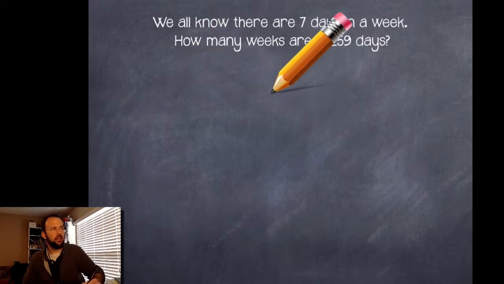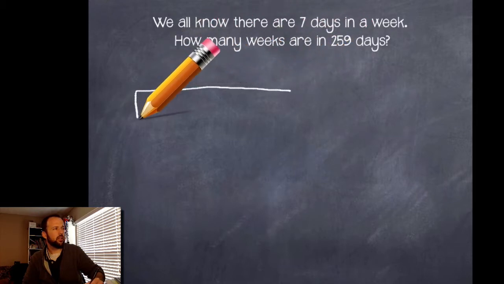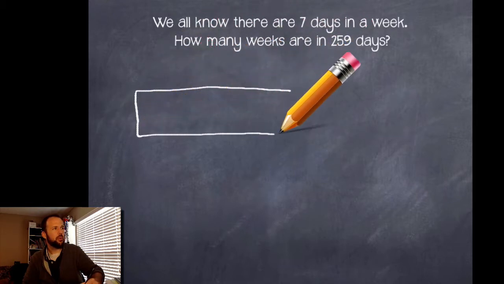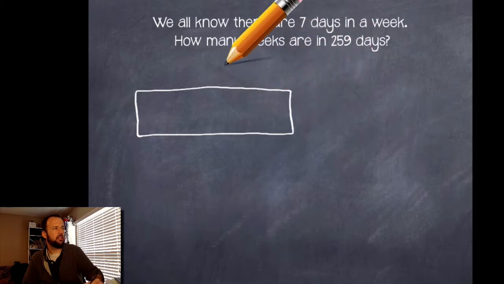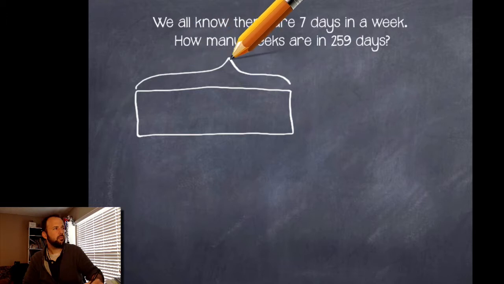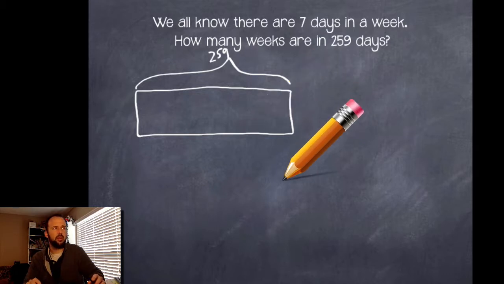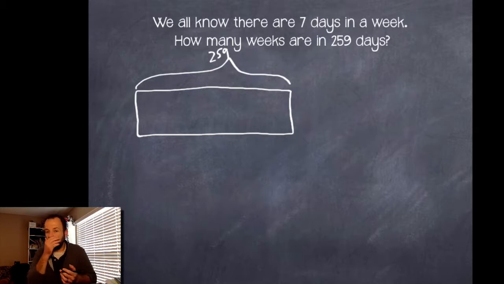So in this dream, where I usually start off is I draw a big rectangle here to represent my 259 days, okay? So like this guy right here is 259 days. So far so good, nothing too scary about that. But then I keep hitting this block. I'm like, well, now that I have this tape diagram drawn out, what do I do with it? I've never used one with division before. Like, what do we do? So you guys have any ideas? Can you help me out with this?